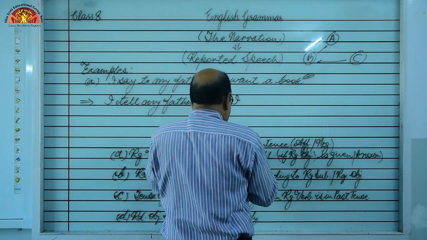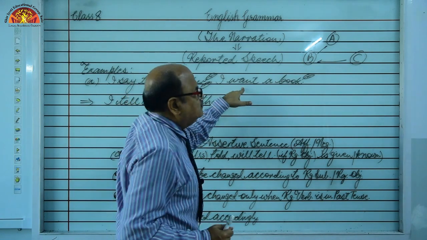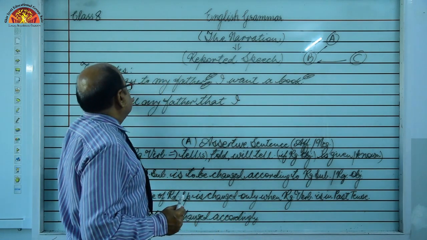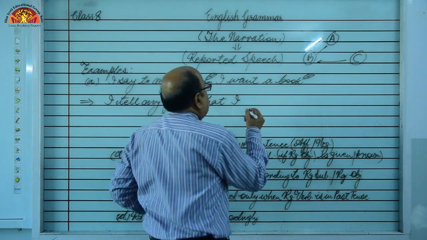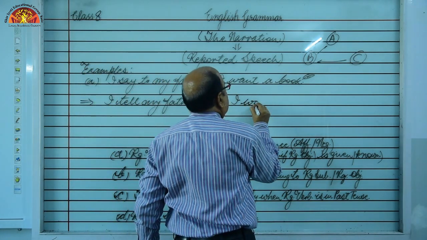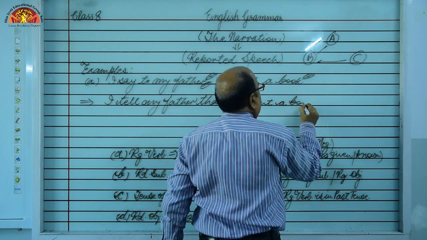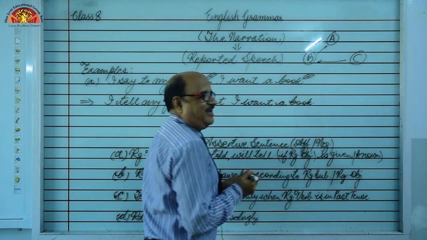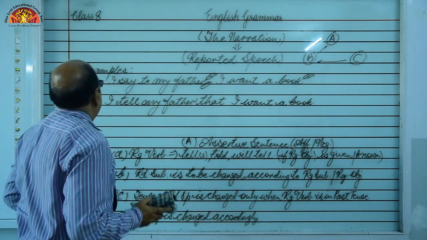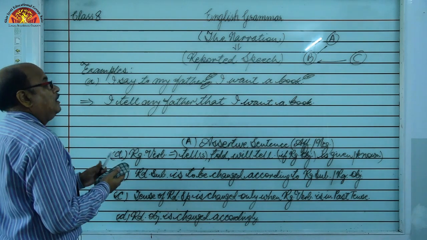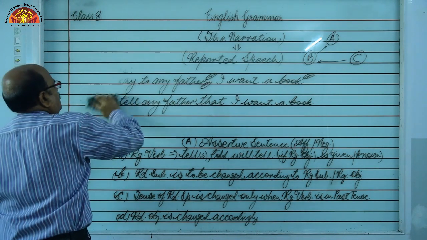Okay. So I walk. Now tense will be changed or not? It all depends on this tense. But this is present, not past. So we will not change the tense. Right? That I want a book, as it is we have written. Okay, students. One more example will make it easier for you. Okay, students.